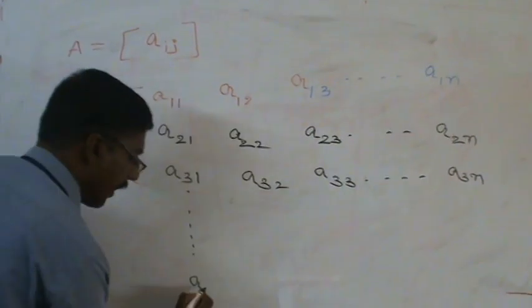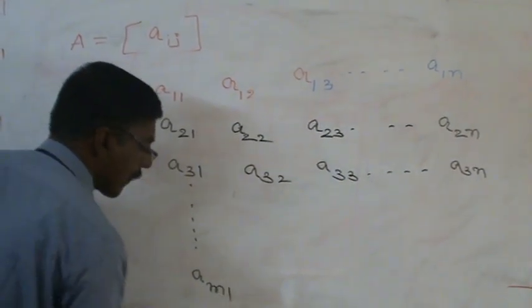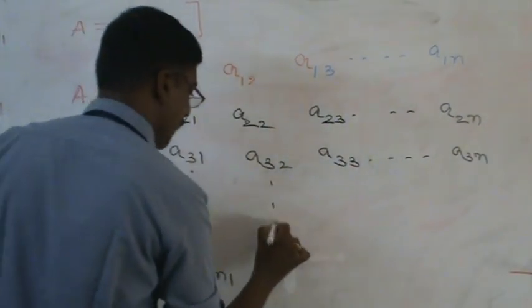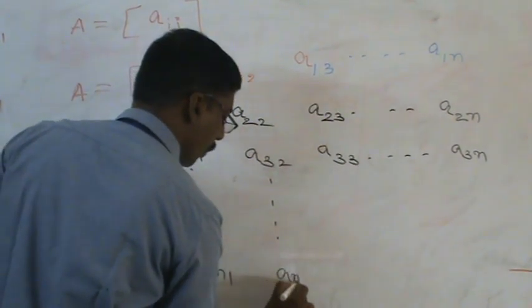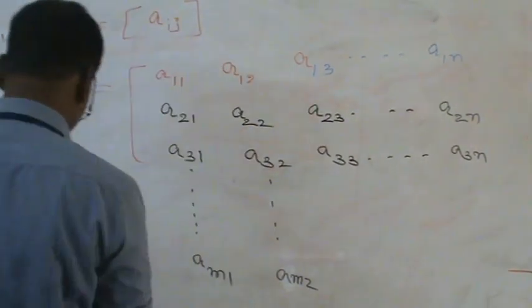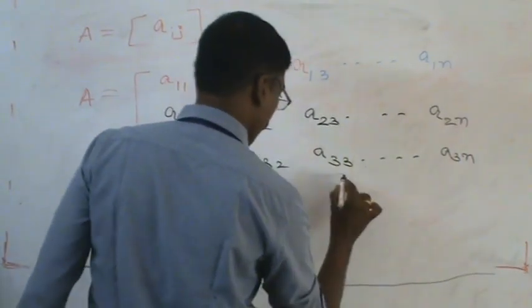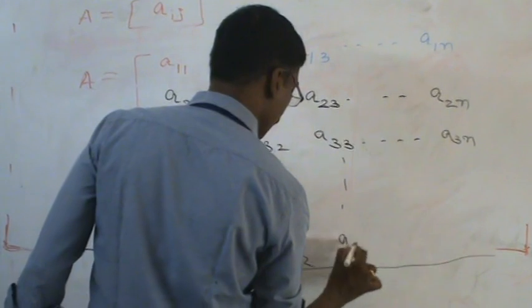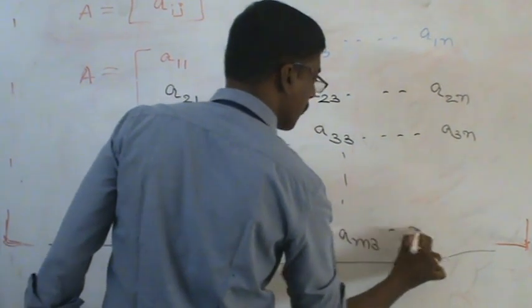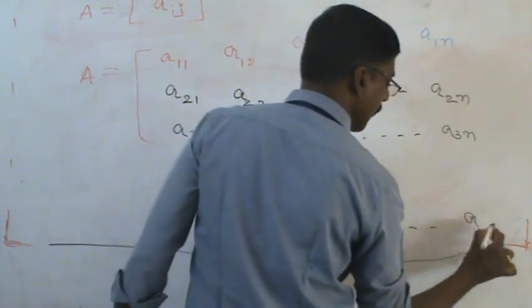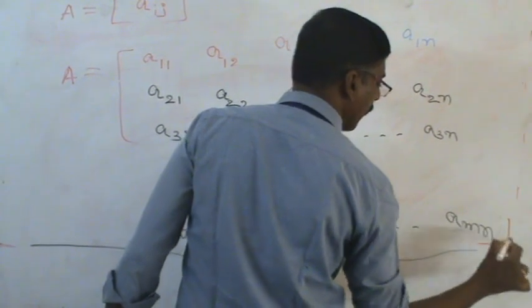We will continue up to the nth row, first column. Continuously, nth row, second column. Nth row, third column. Similarly, the last element is nth row, nth column.